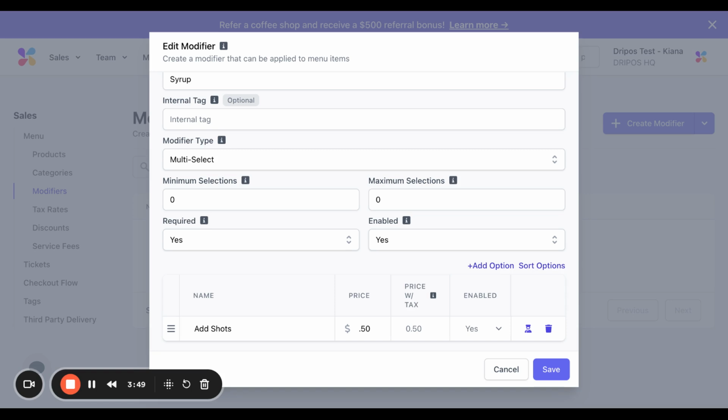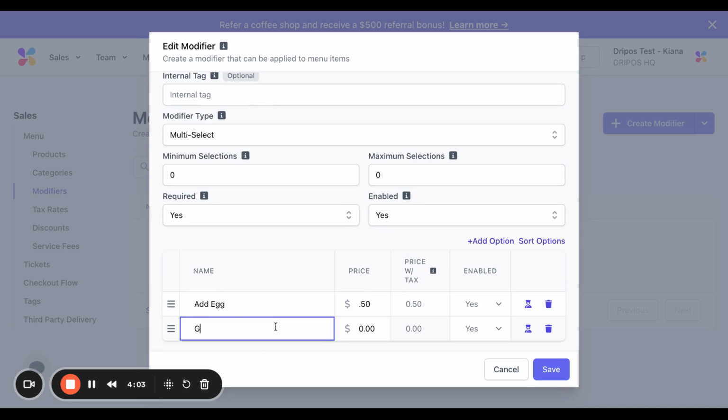An example of a multi-select would be avocado toast with the options of add egg and gluten-free bread. So that would look like this. I can put this as $1. So what this means is someone could select both add egg and gluten-free bread.